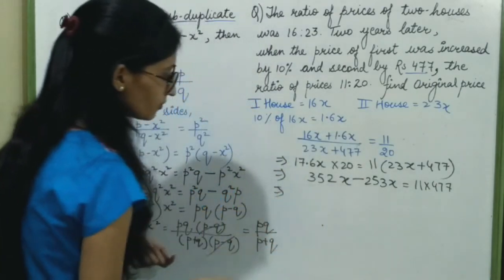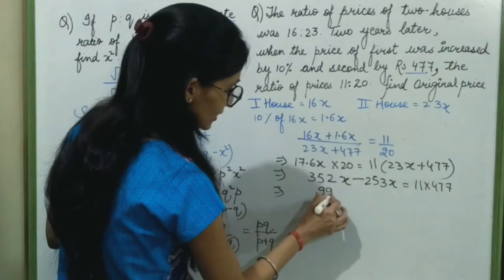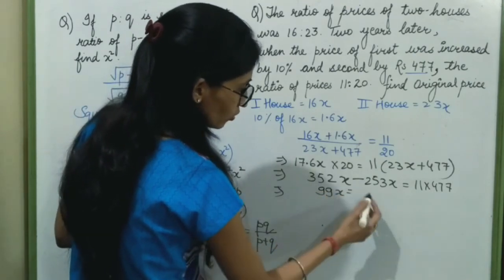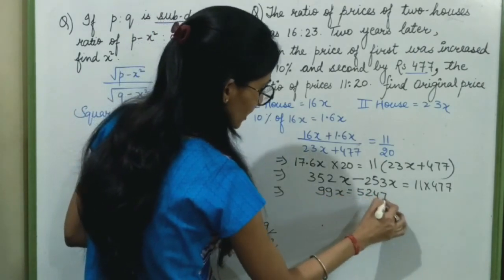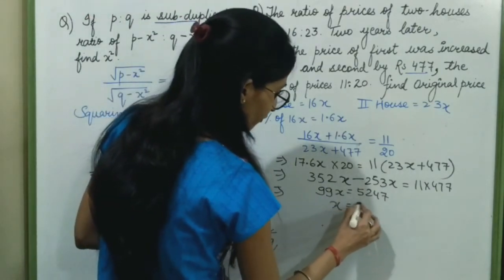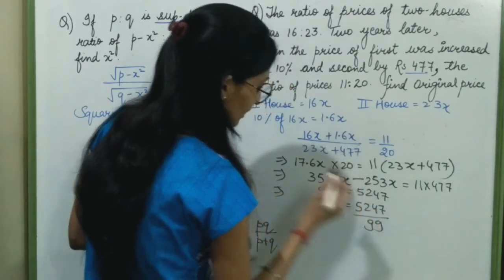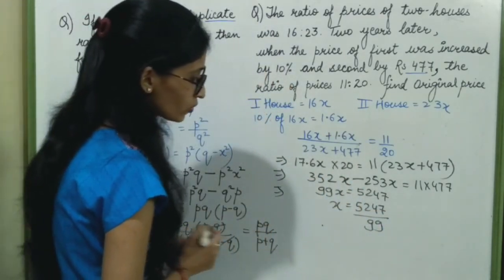So from here the value will be 99x is equal to 5247. So the value of x will be 5247 upon 99, which will be equal to 53.